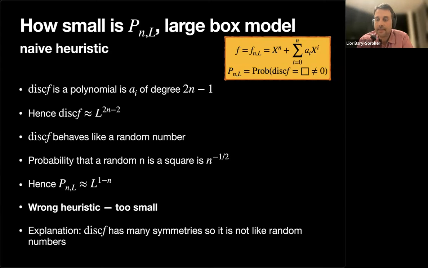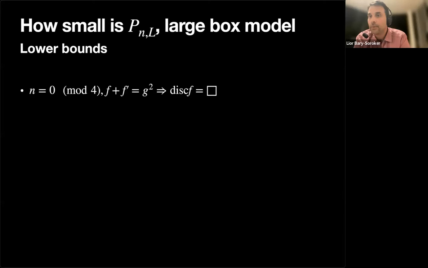Let me give you some symmetries. For example, if n equals 0 mod 4, and the polynomials satisfy this kind of linear equation, that f plus f prime equals some square of a polynomial, then using very easy and elementary computation, using properties of the discriminant as presented as a resultant, you can show that this implies that the discriminant is a square.